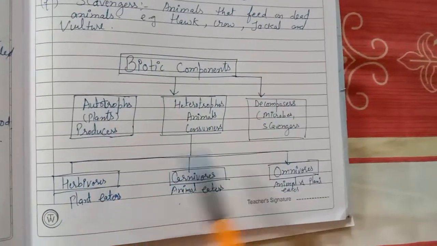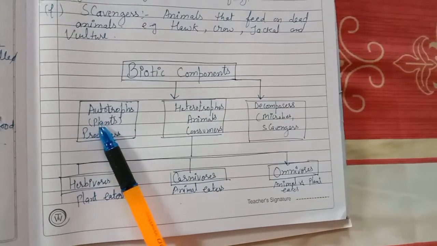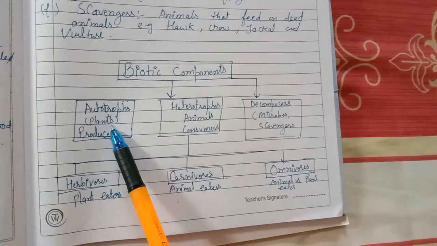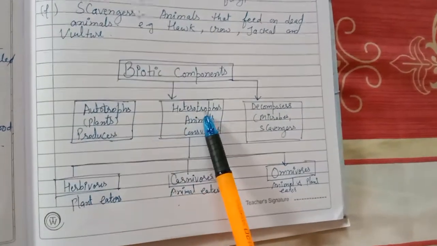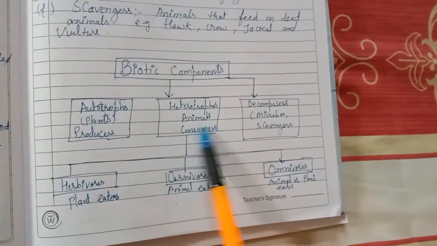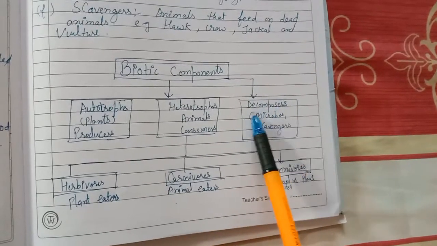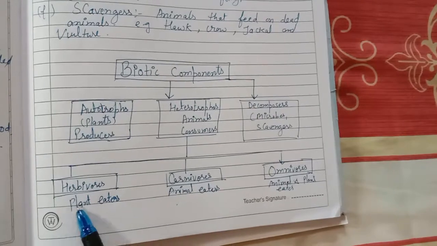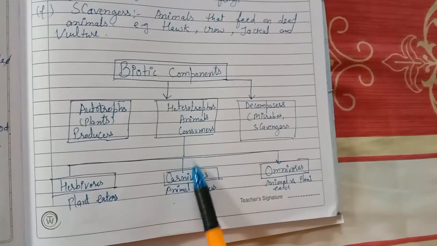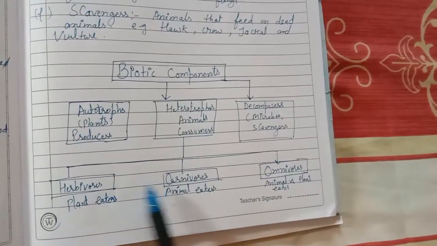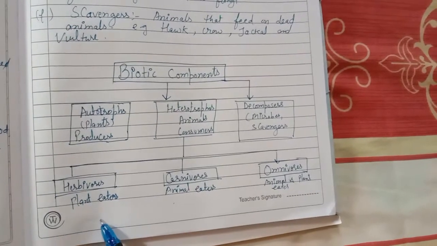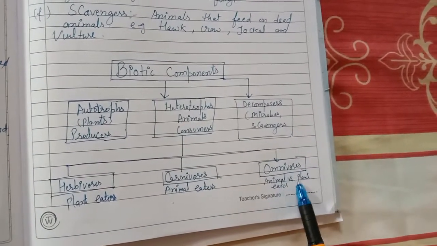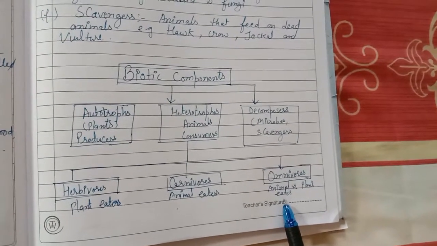Here is the flow chart for the biotic components: autotrophs, heterotrophs, decomposers. Autotrophs are plants basically, called the producers, and heterotrophs are animals basically, called the consumers, and decomposers are the microbes and the scavengers. Then heterotrophs are again divided into three categories: herbivore, plant eater; carnivore, animal eater; and omnivore, animal and plant eater.